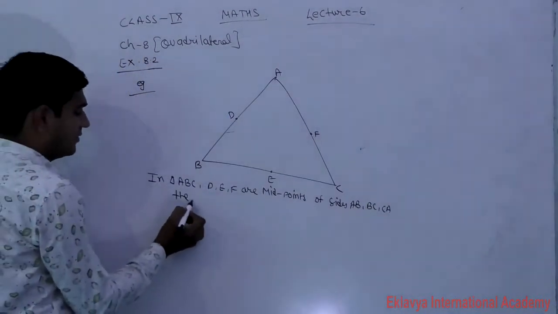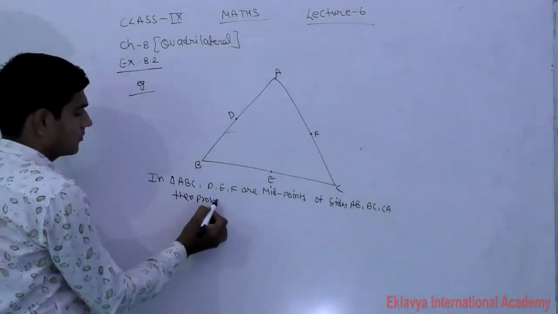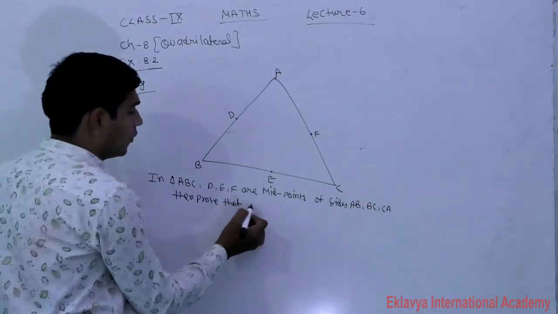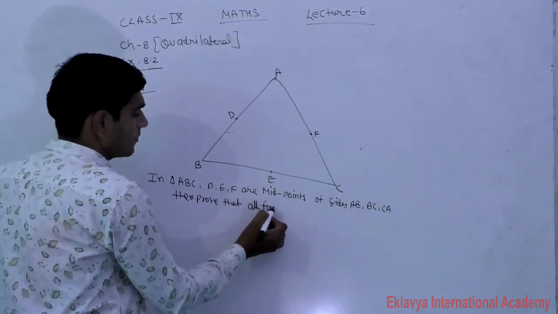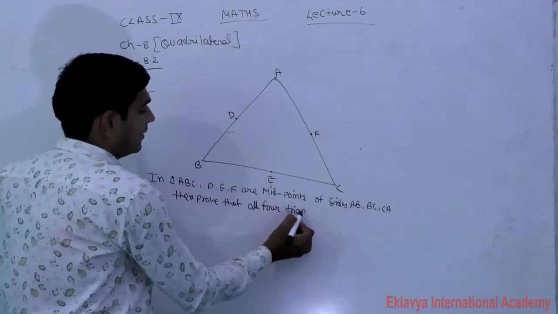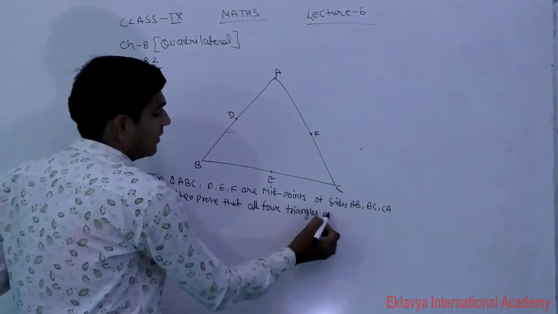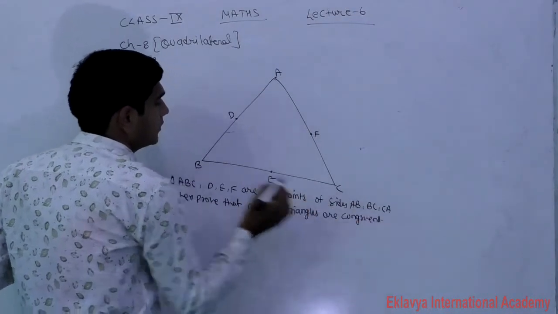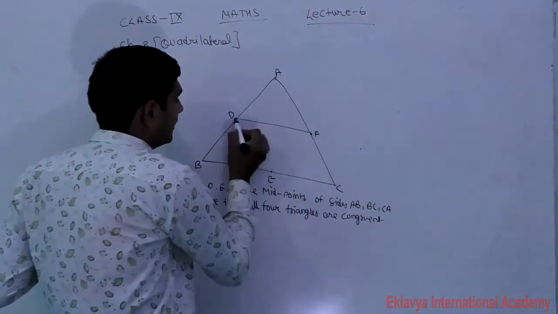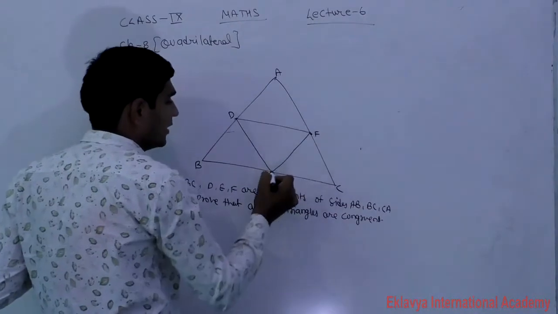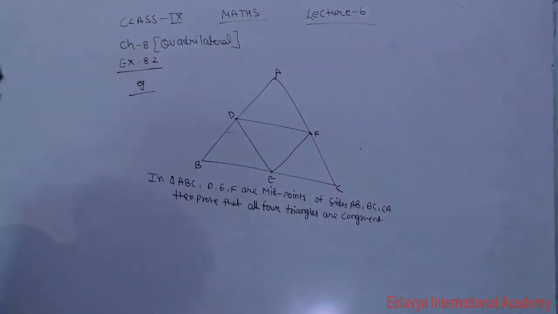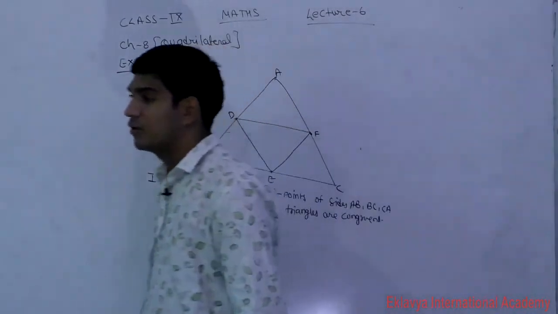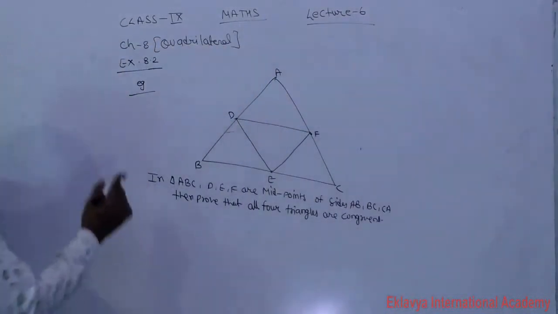Then prove that all four triangles are congruent. So we will join them. Then how many triangles are we forming here? 4 triangles. So what do you have to prove here? All 4 triangles are congruent. So how will we prove this?